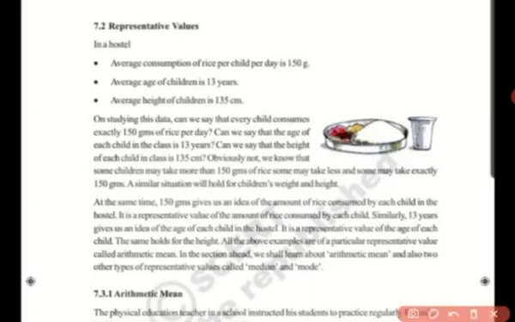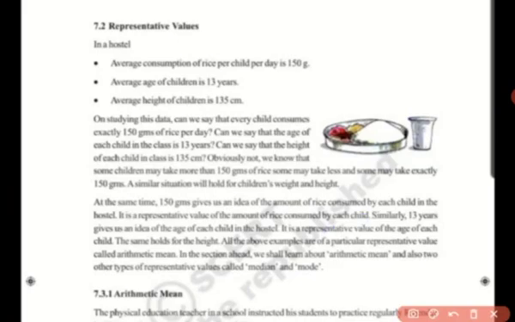So it also represents that value of amount of rice consumed by each child. Okay, and similarly if you talk about age, it just gives us an idea about the 13 years of age of children. There are many children who are there in the hostel. Okay, so it is a representative value of the age of each child.